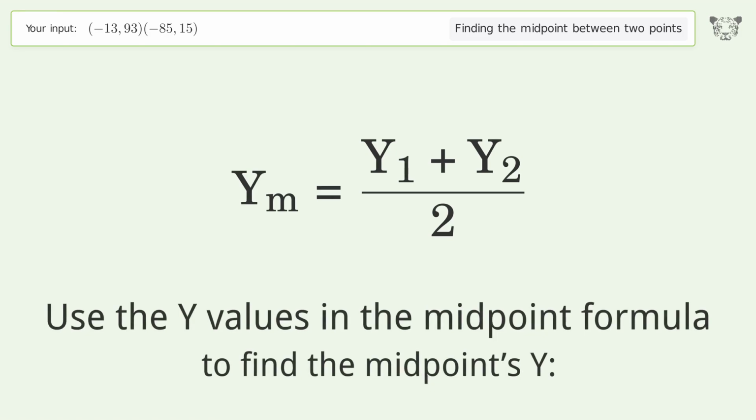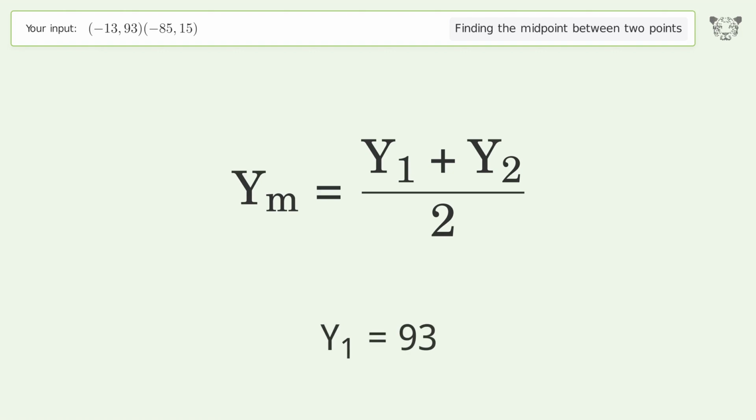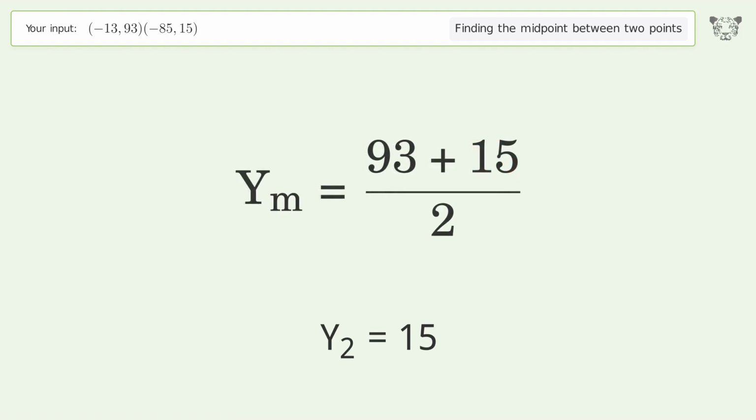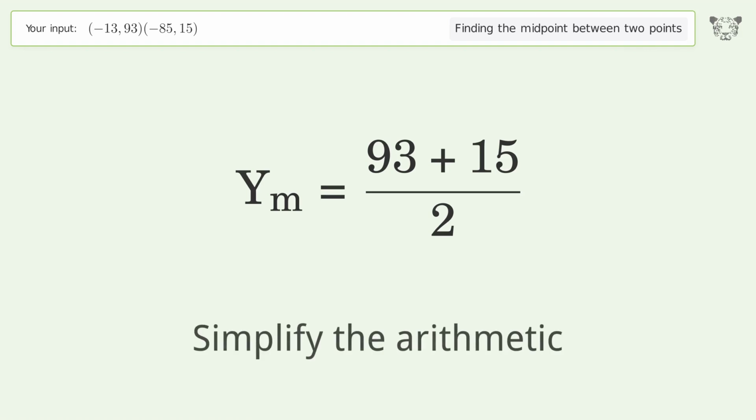Use the y values in the midpoint formula to find the midpoint's y. y1 equals 93. y2 equals 15. Simplify the arithmetic.